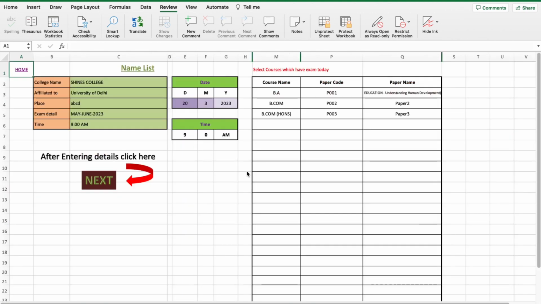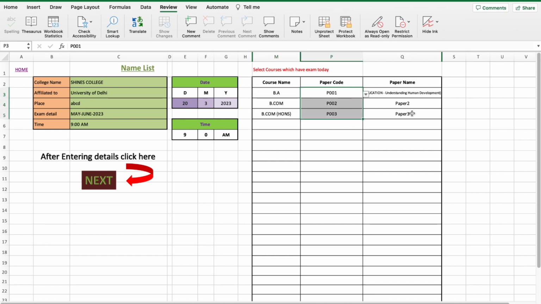Before that, enter the details here: college name, the university to which it is affiliated, exam detail and their time, and next enter the date, month, year and the time. You can enter whatever the time is, and then in this column you have to enter what are the subjects which have exam, the branch and their paper code, and the paper name will be updated automatically. So you need to enter the course name and the paper code. I have entered 3 courses, 3 codes and 3 names.